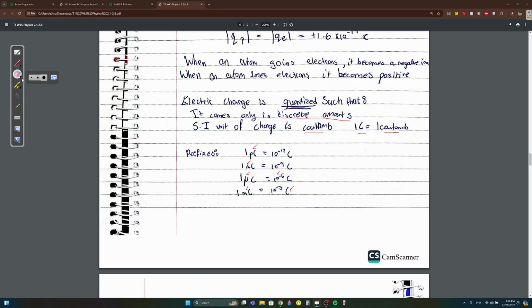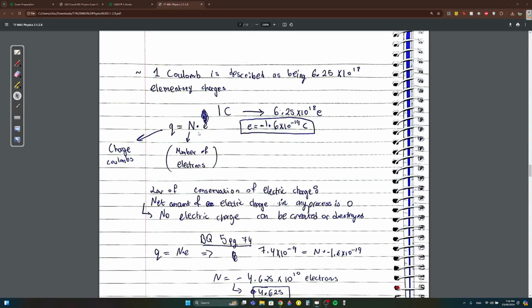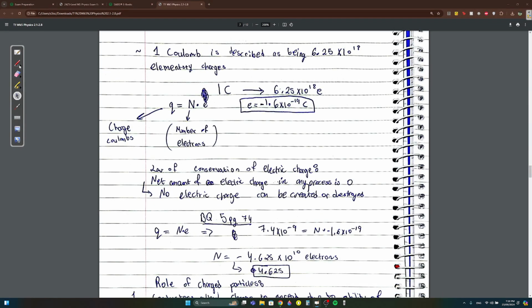Most of you already know this from before. 1 Coulomb is described as being 6.25 times 10 to the power of 18 elementary charges. You're going to use this formula here: Q equals N times E. Q is the charge in coulombs, N is the number of electrons, and E is the charge of each electron, which is negative 1.6 times 10 to the power of negative 19 coulombs.